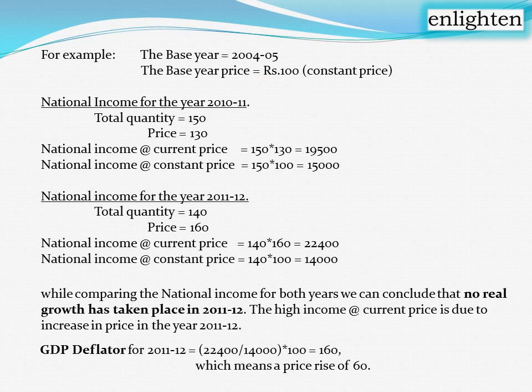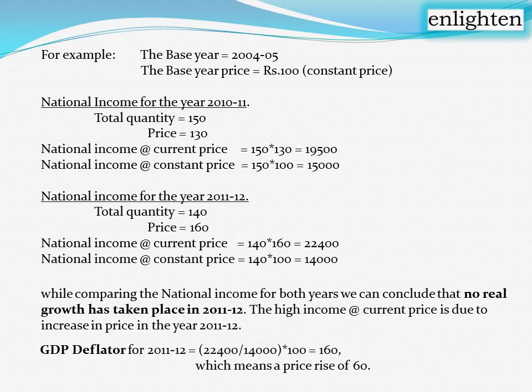For the year 2010-11, the total quantity produced is 150, and the price of each unit is 130 rupees. So the national income at current price, that is current year production of goods and services valued at current year price, is 150 into 130, which is equal to 19,500, the nominal GDP of 2010-11.